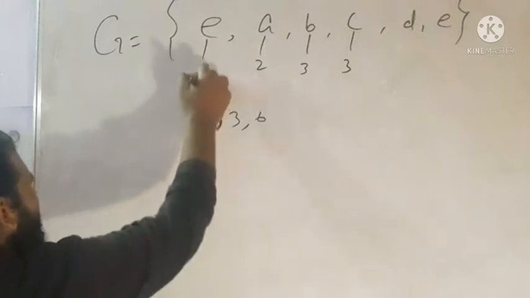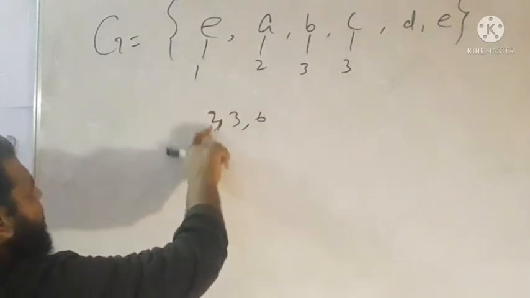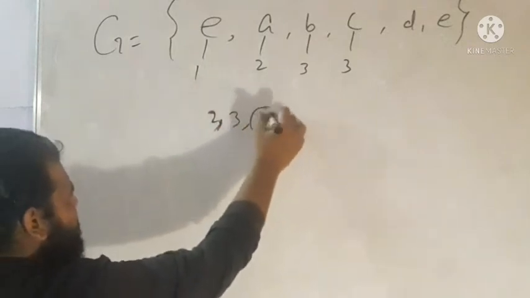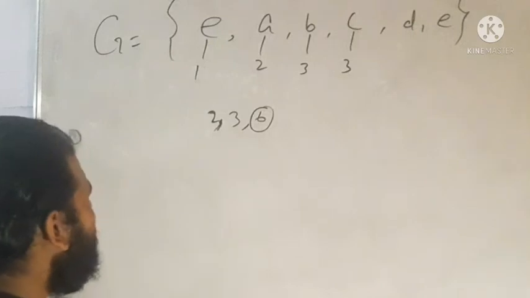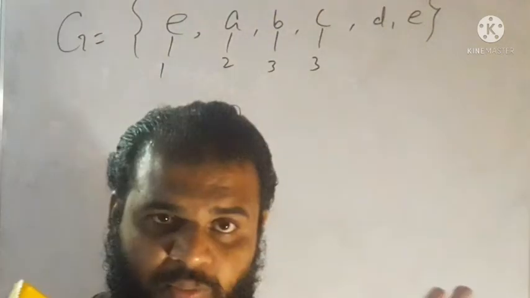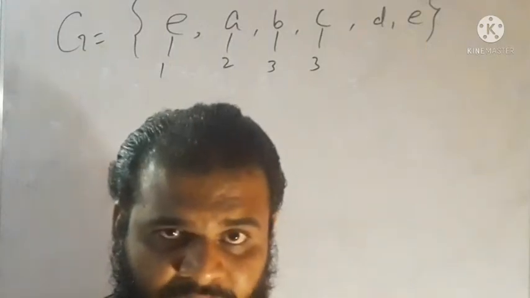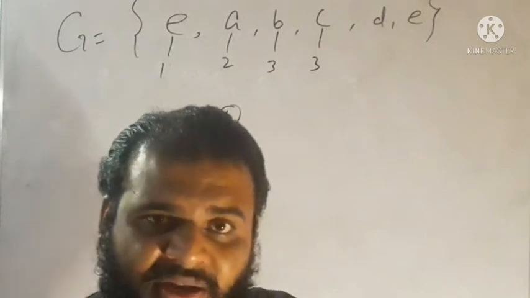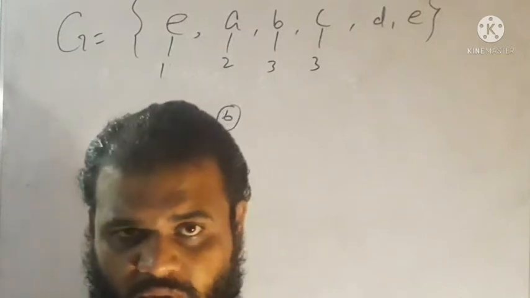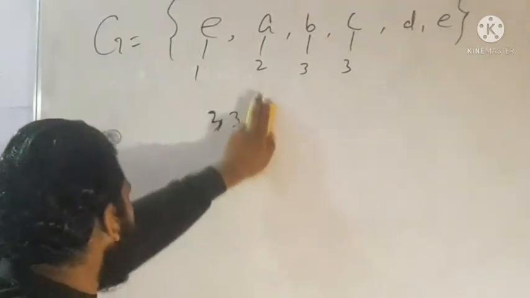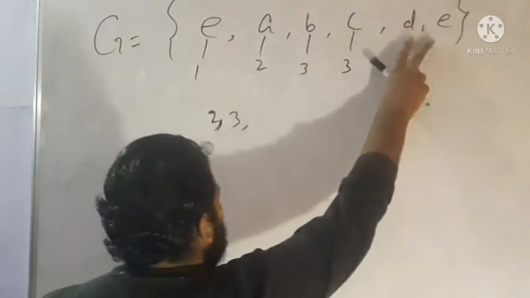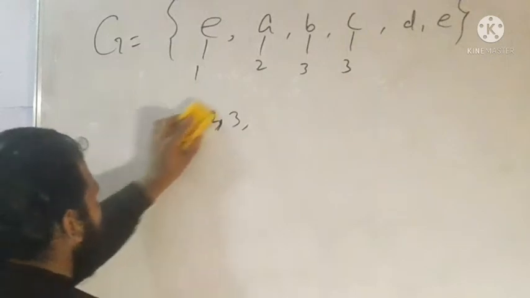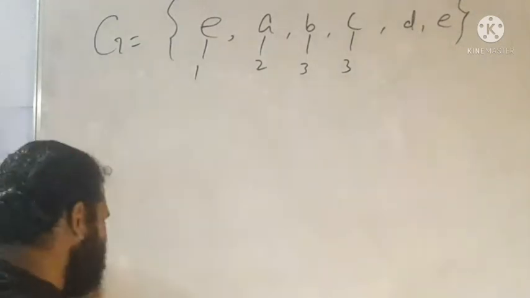And second thing, this group has an element of order 2 as well. Now this group cannot have an element of order 6. Why? Because we are assuming that G is non-abelian. So a group cannot have an element equal to the order of the group. The group will never have an element whose order equals the order of the group if the group is non-abelian. The only possibility left is that the order of d is either 2 or 3. Only two possibilities left.